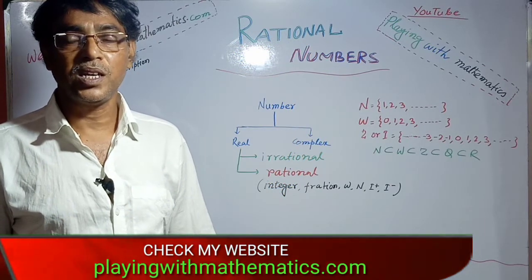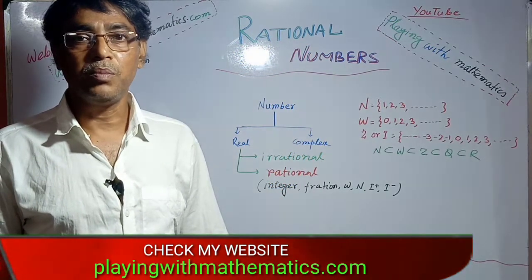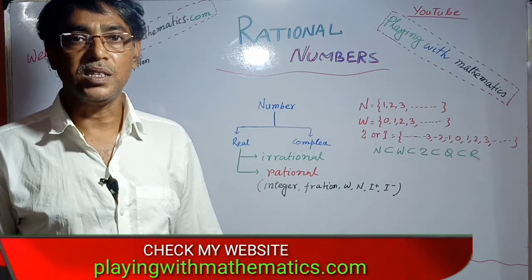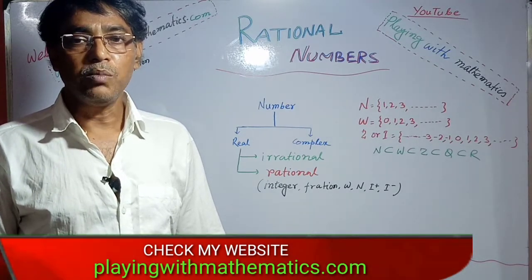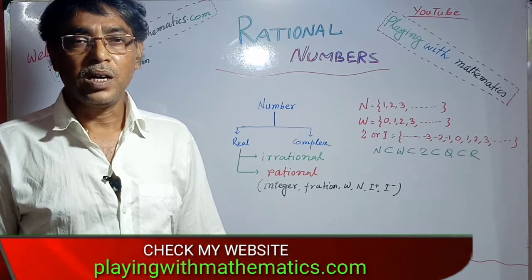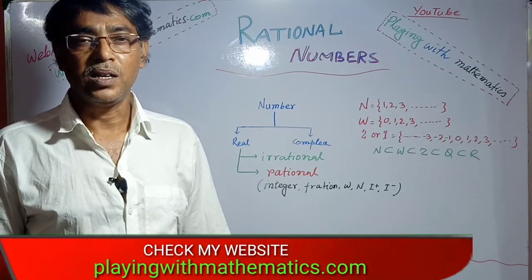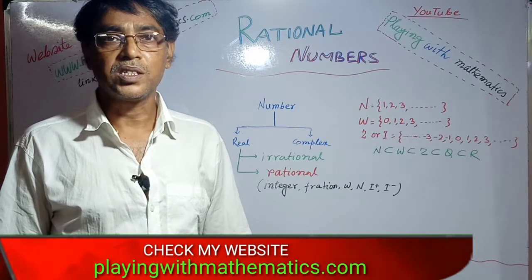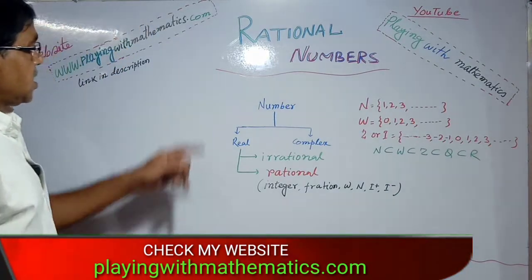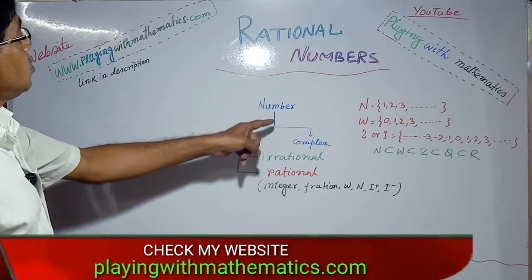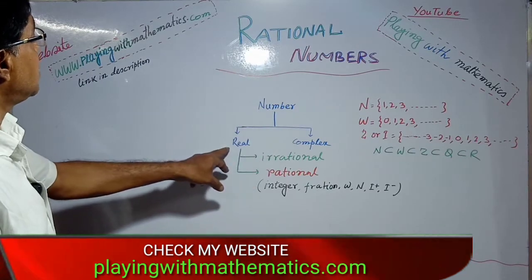Most mathematicians have worked in the field of the number system since an early age. Today I am going to discuss the rational number, which is an essential part of the number system. So let's start. The rational number is a part of the real number.